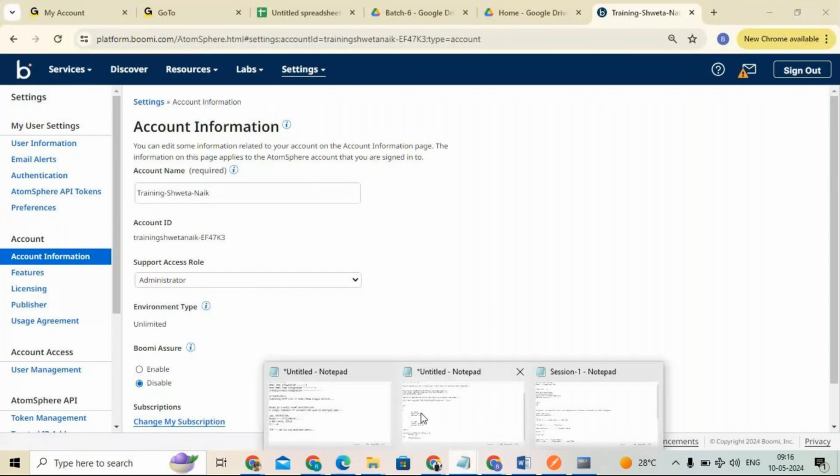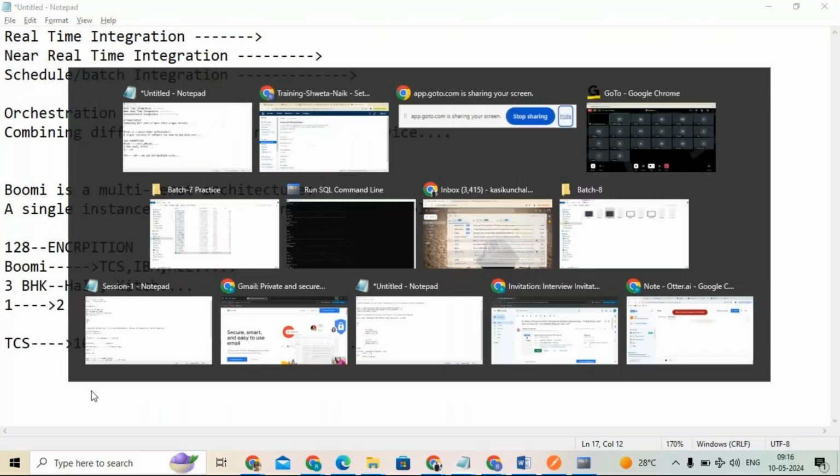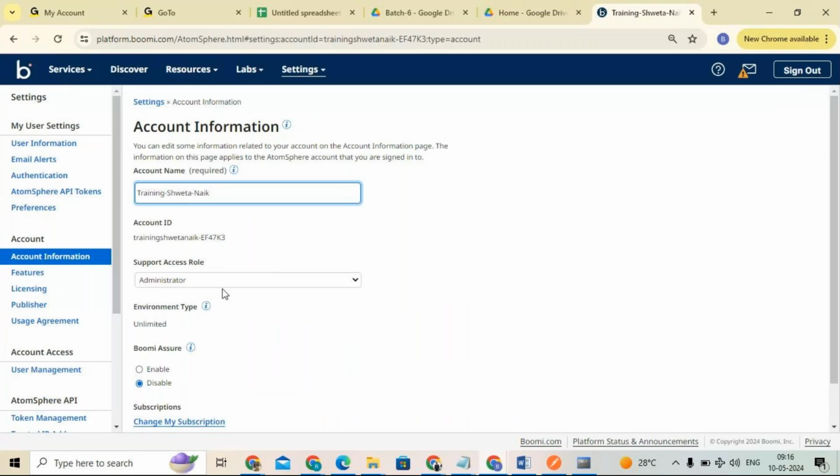For example, in TCS, 10 employees are there. Will the 10 employees work in 10 different accounts? No, right? These 10 employees will work on the same account only, a single account, but they can have their individual permissions, like their individual login credentials. They can work in a single account only.